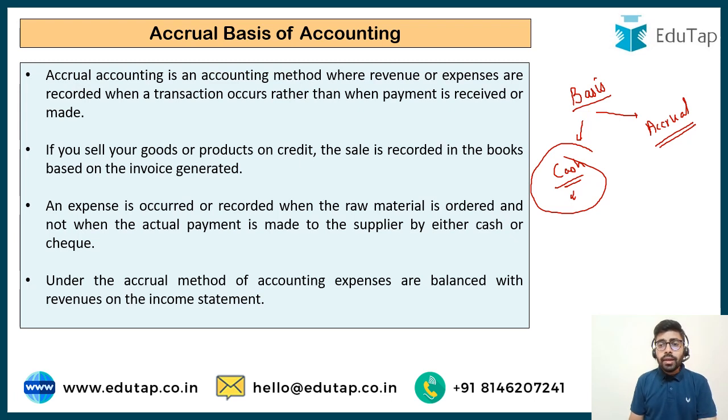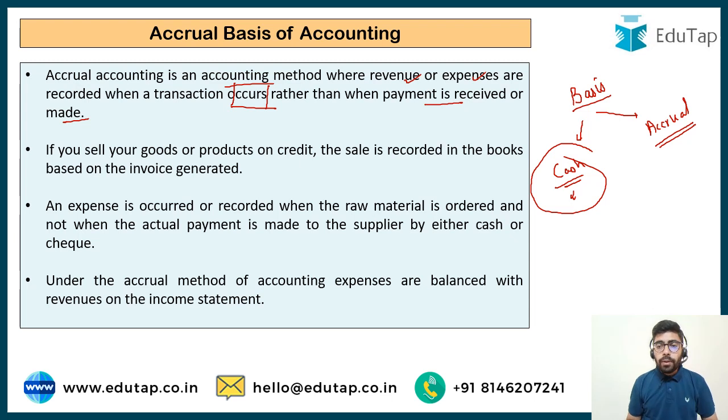So it is a method where revenue or expenses are recorded when a transaction occurs. Now this "occurs" is a key word here. It is recorded rather than when the payment is received or made. So we are not considering cash payment, cash receipt. We are considering the occurrence of the transaction. This is the essence of the recording in the books of accounts. If you are selling on credit, you are going to record the transaction. If you are buying on credit, you are going to again record the transaction. So this ultimately helps in matching our expenses and revenues, and ultimately helps us in finding out the accurate figure of the net profit.